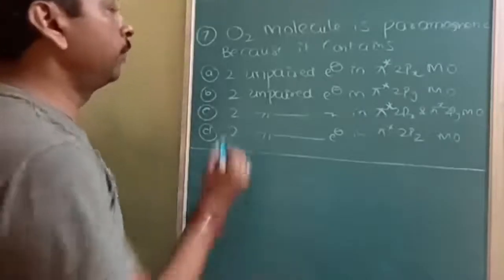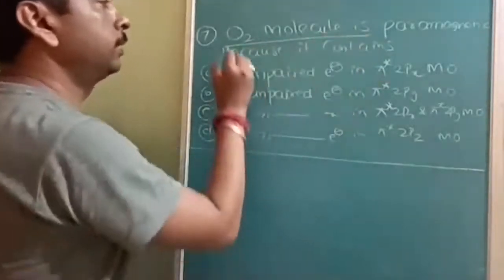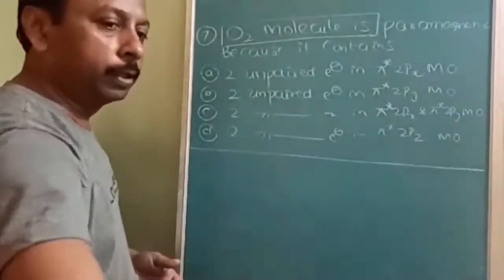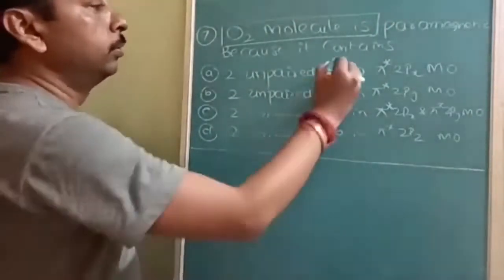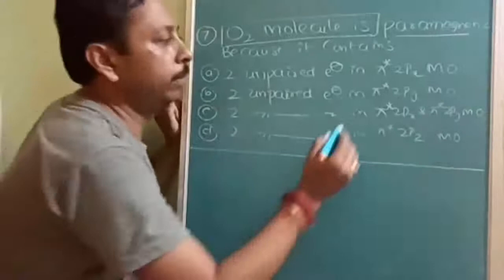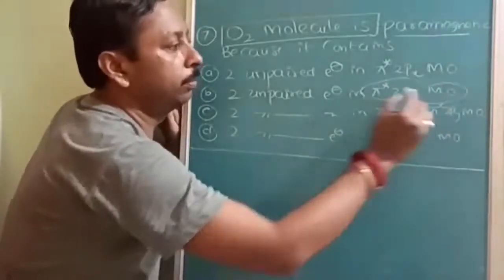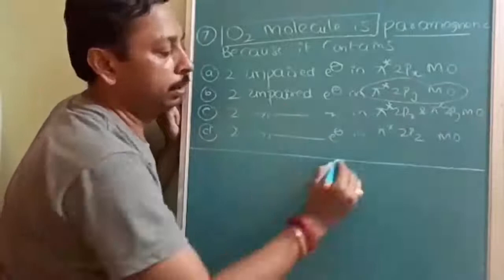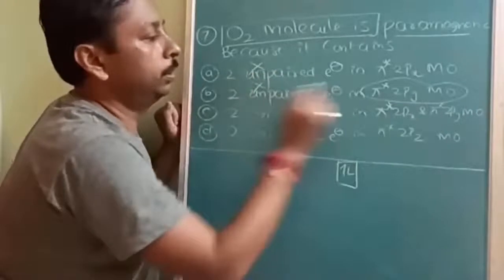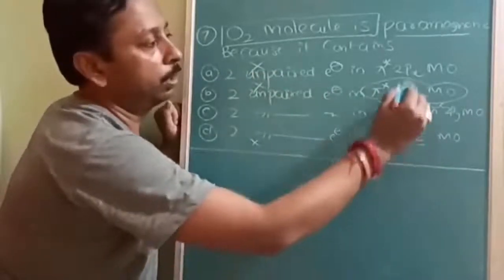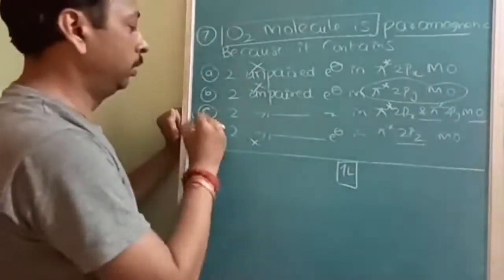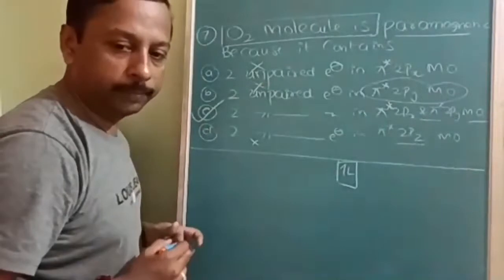Okay, the next question is from molecular orbital theory. This is the substance because of which molecular orbital theory became successful. What is that substance? O2. So according to this it is paramagnetic because it contains, see, as a layman also, how can a single molecular orbital contain 2 unpaired electrons? This is not possible, because orbital, orbital, orbital. Here 2 unpaired electrons and 2 orbitals, that is possible. So what will be the answer? The answer will be C.